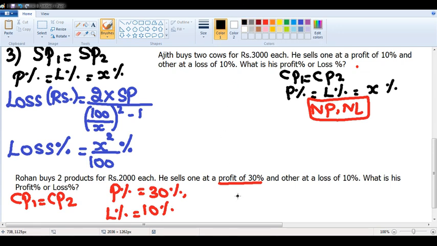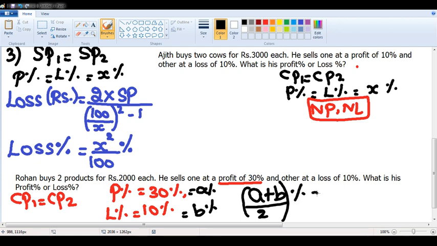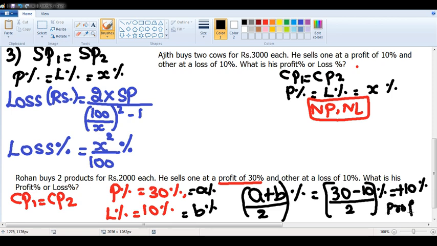Whenever cost prices are same and if the profit and loss percentages are A percentage and B percentage respectively, the overall percentage change is given by (A plus B) by 2 percentage. A is nothing but profit of 30, so it is plus 30. B is nothing but a loss of 10, so it is minus 10, by 2 percentage. 30 minus 10 is 20, 20 by 2 is 10 percentage. Because it is plus 10 percentage, it is profit. Plus represents profit in this case. I hope it is clear, sir.